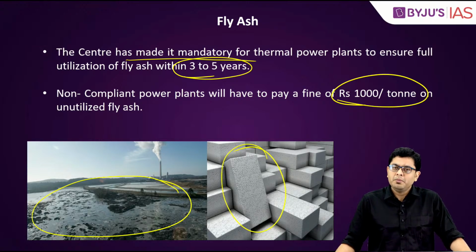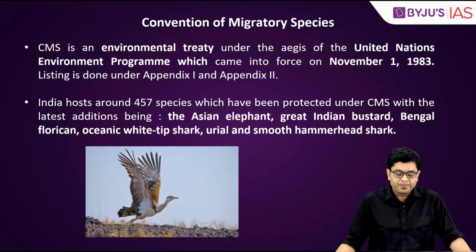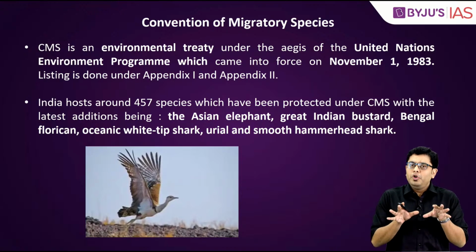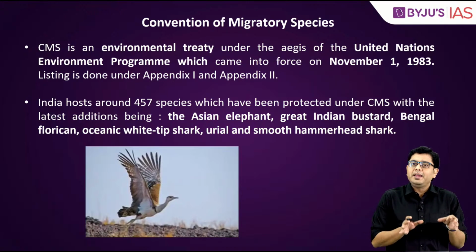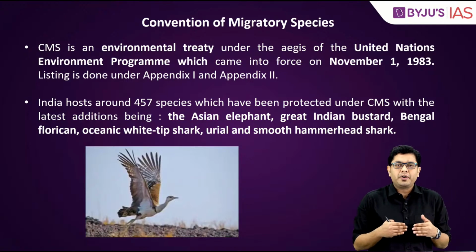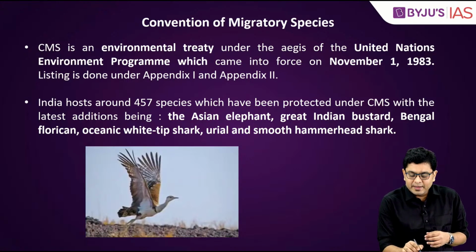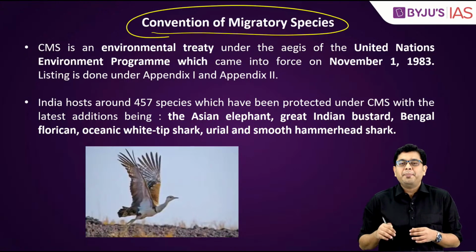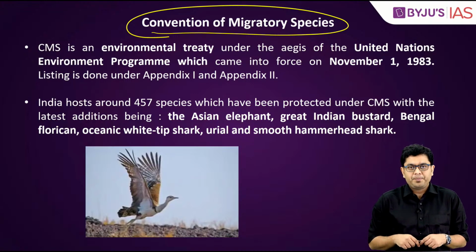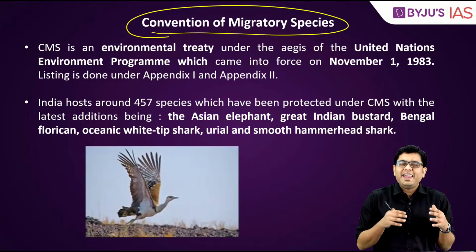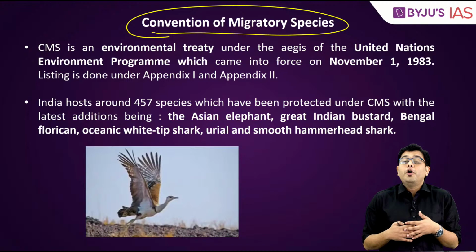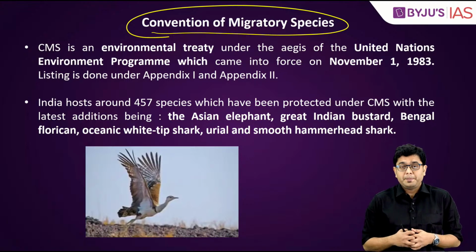Now, moving on to the next question. Before looking at the question regarding the topic of conservation of migratory species, let us come to know slightly about this particular concept. What is this CMS, or conservation of migratory species?